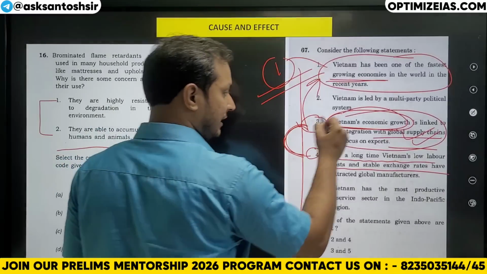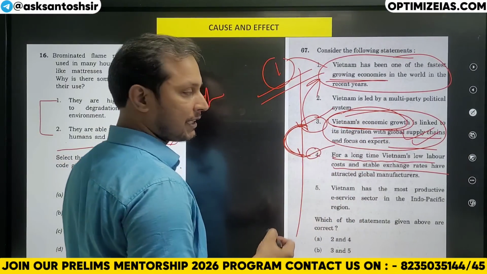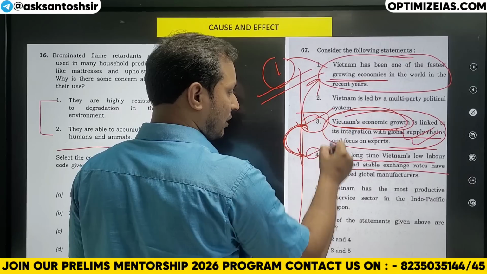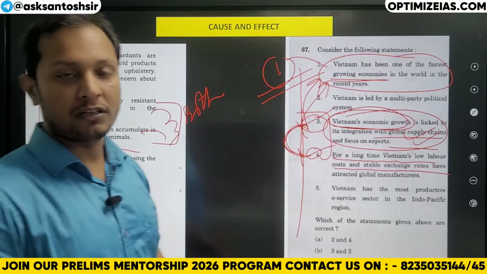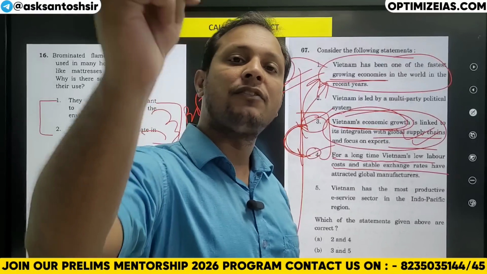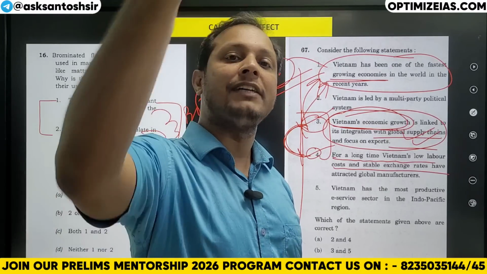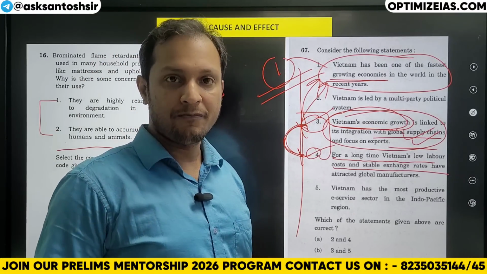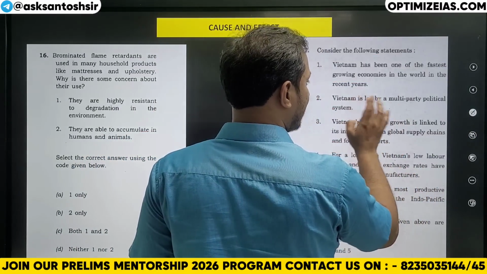If statement 3 is correct, most likely statement 4 will also be correct, and if 3 and 4 are correct, they lead to statement 1, because statements 3 and 4 explain why Vietnam is one of the fastest economies.